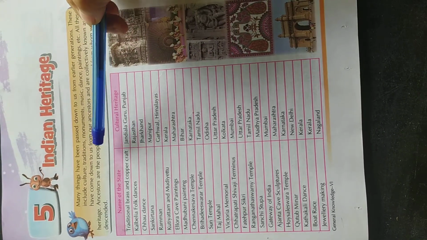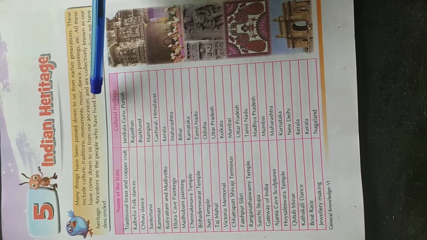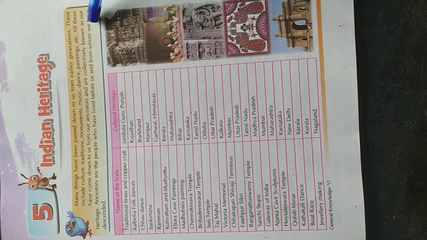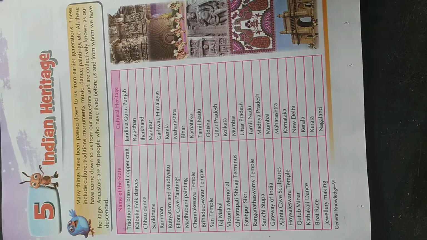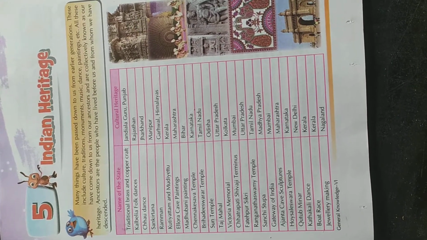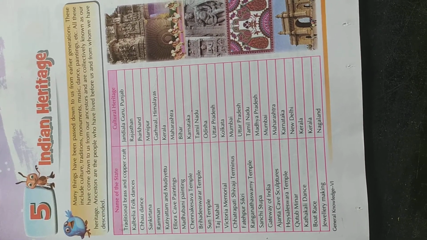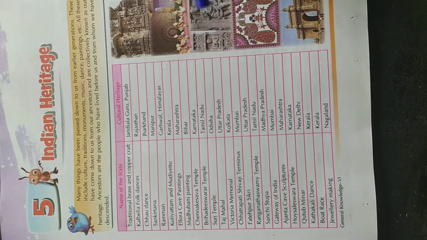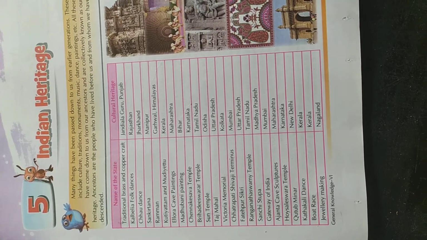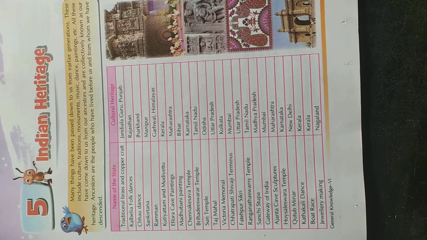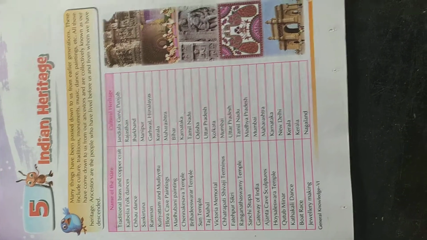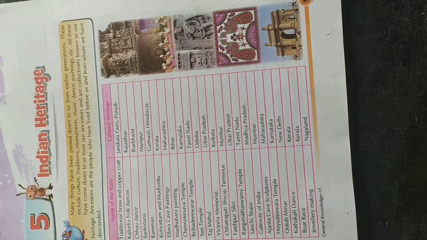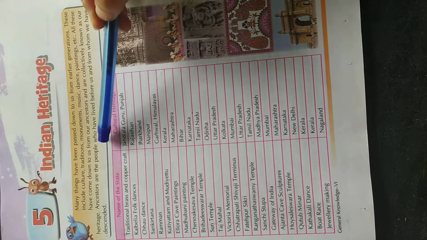All these have come down to us from our ancestors and are collectively known as our heritage. Those things are known as our heritage.